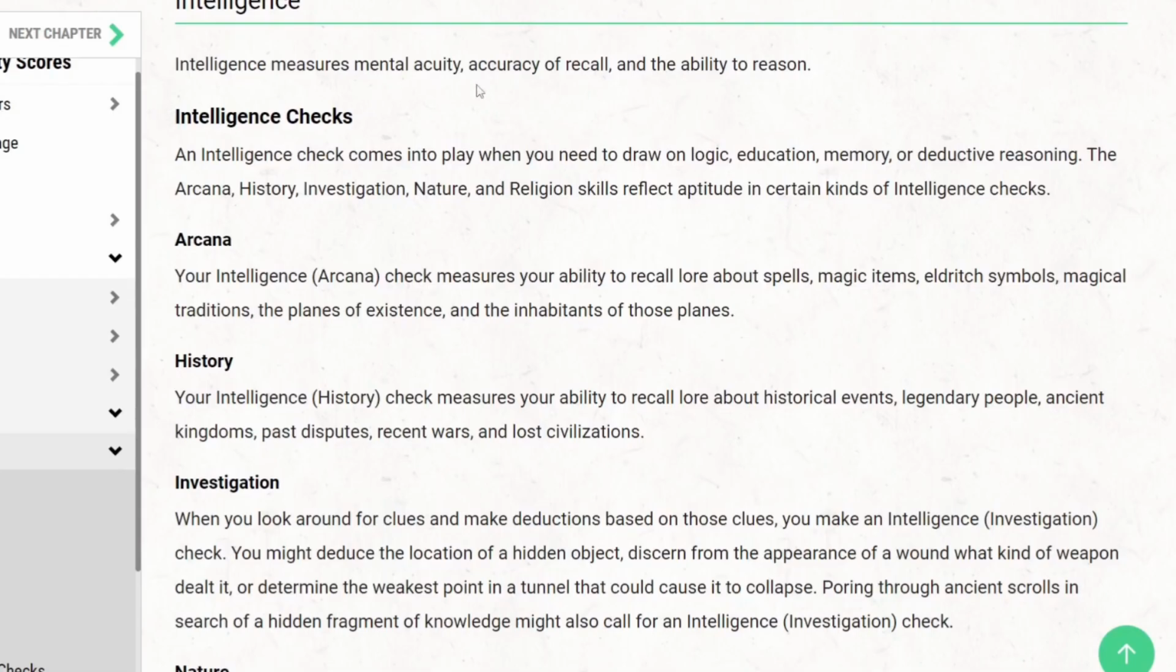Intelligence measures mental acuity, accuracy of recall, and the ability to reason. And intelligence checks come into play when you need to draw on logic, education, memory, or deductive reasoning. The Arcana, History, Investigation, Nature, and Religion skills reflect this aptitude in certain kinds of intelligence checks.